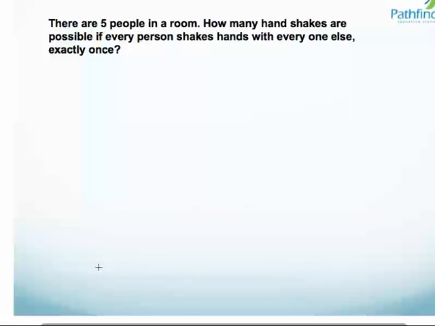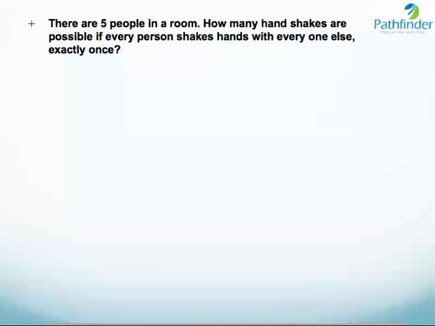So here is the first question. There are 5 people in a room. How many handshakes are possible if every person shakes hands with everyone else exactly once? So let us start solving this question.